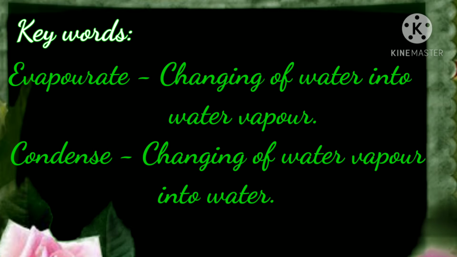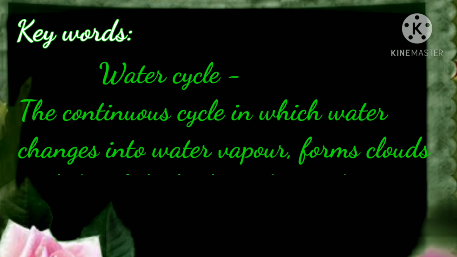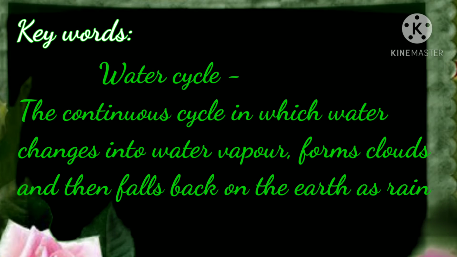Here both are opposite in their way of doing the work. So evaporate and condense are opposite to each other. The continuous cycle in which water changes into water vapor, forms clouds and then falls back on the earth as rain. This whole process is defined as the water cycle. It is a continuous process which happens in our nature or earth.